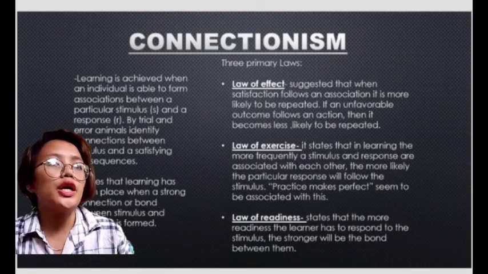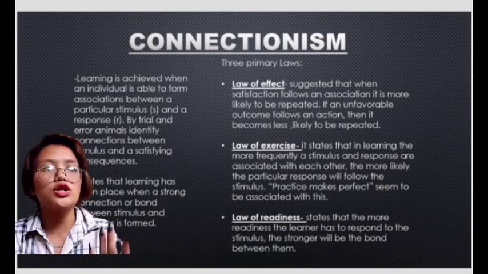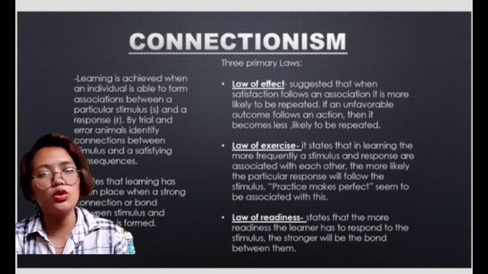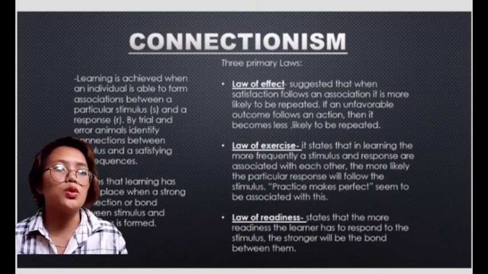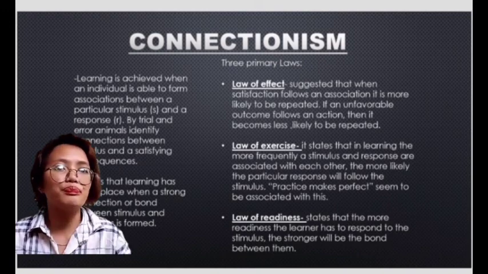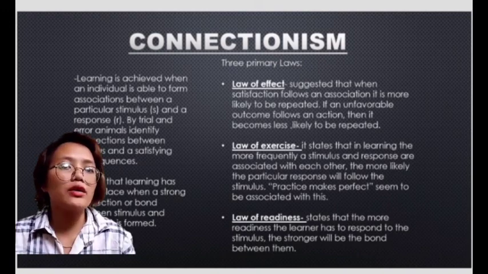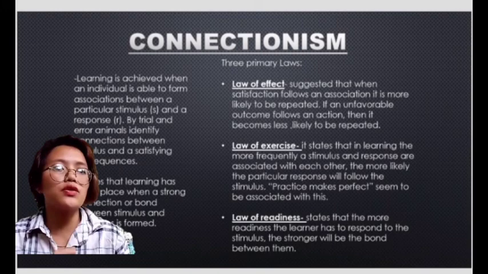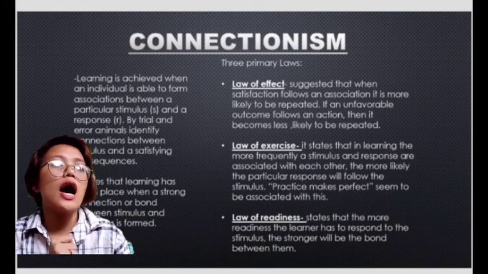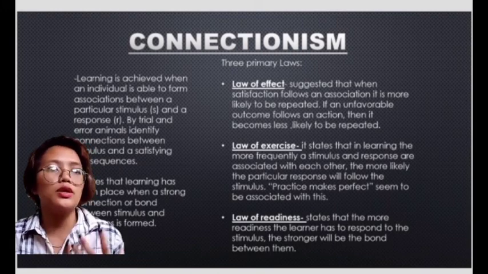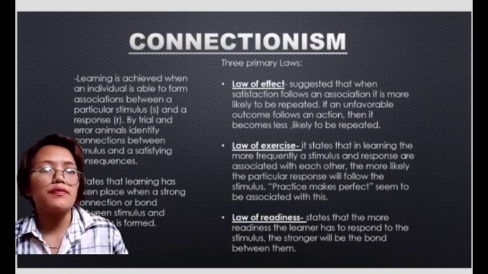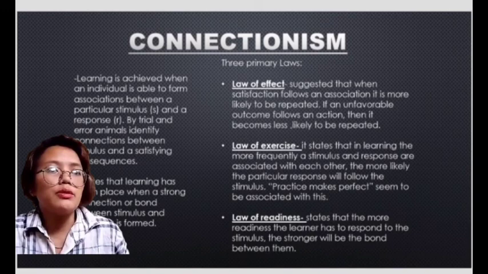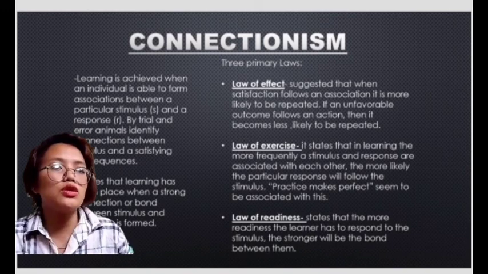Learning is achieved when an individual is able to form associations between a particular stimulus and its response, R. It states that learning has taken place when a strong connection or bond between stimulus and response is formed. The law of effect suggested that when satisfaction follows an association, it is more likely to be repeated. Principles derived from Thorndike's connectionism. Law of exercise: it states that the more frequently a stimulus and response are associated with each other,